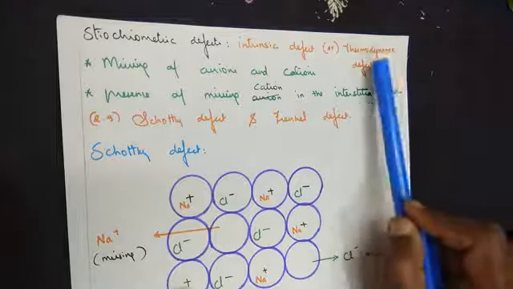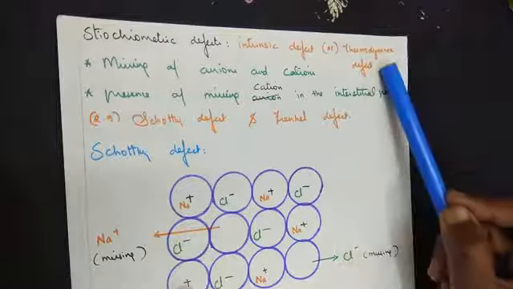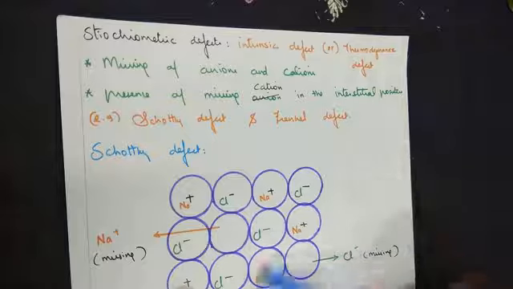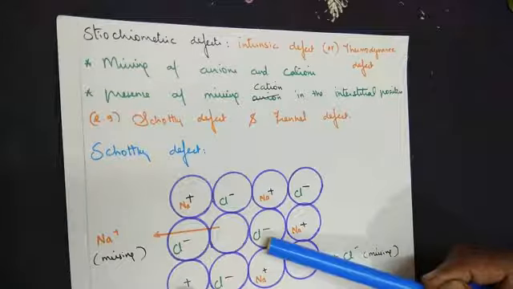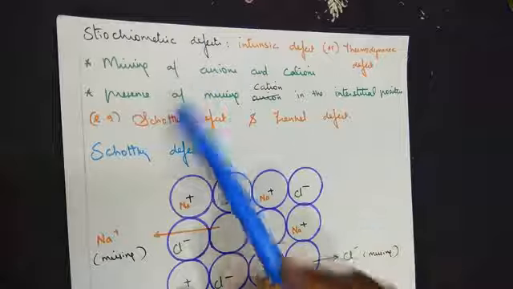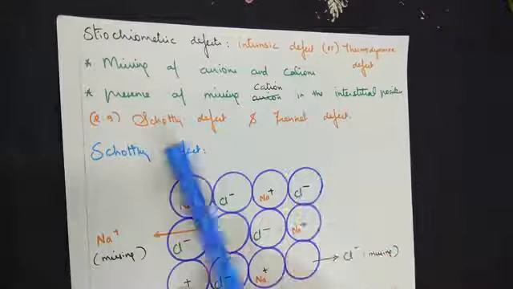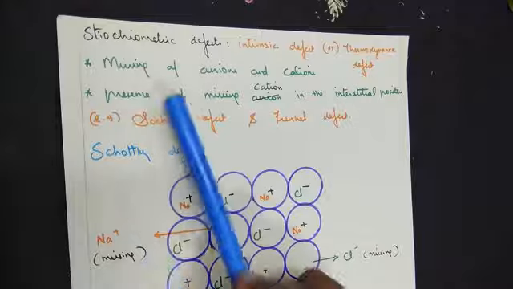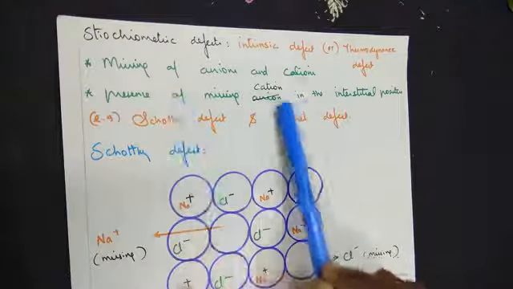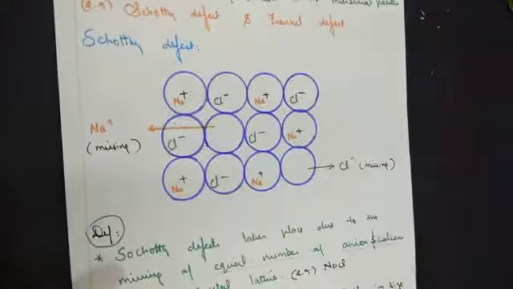It's also called a thermodynamic defect, meaning thermal conditions affect the structure of the crystals, the atoms or ions in the crystal. There are 2 points explained. One is missing of anions and cations in the Schottky defect, and the other one, presence of a missing cation in the interstitial position in a Frenkel defect. So let's move on one by one in detail.